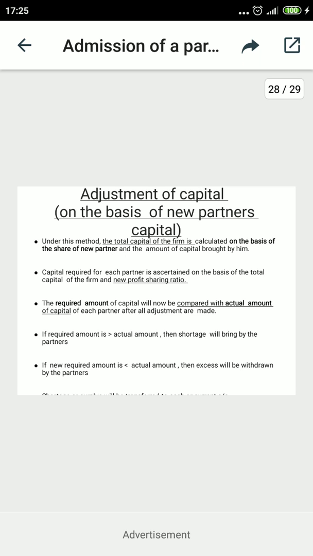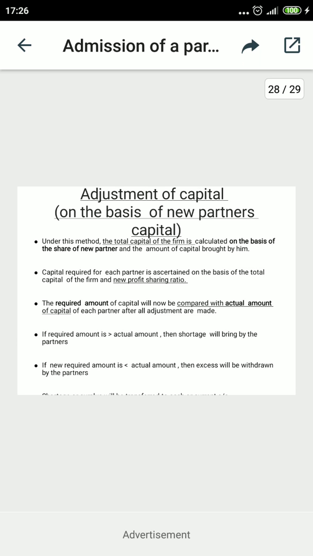So step number 1. Under this method, the total capital of the firm is to be calculated on the basis of the incoming partner. Suppose, as one example, partner C is coming with 10,000 capital for a 1/4 share. So the new capital will be 40,000, because he is bringing 1/4, meaning 10,000. So what is the total capital of the firm? That is 40,000.